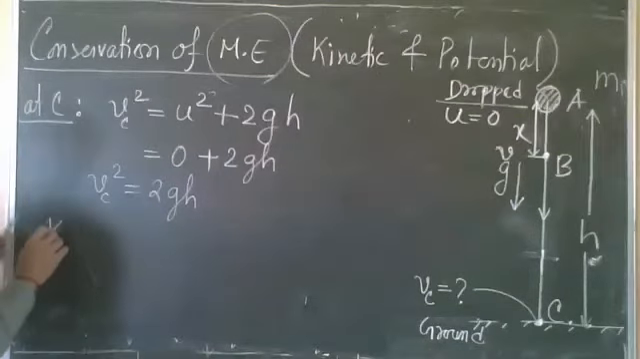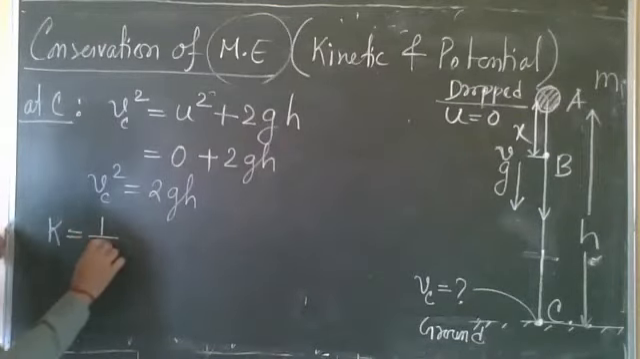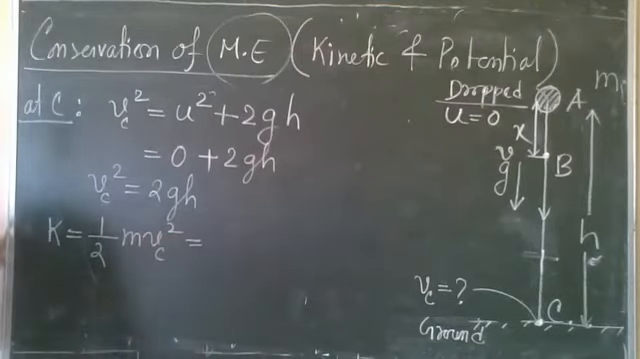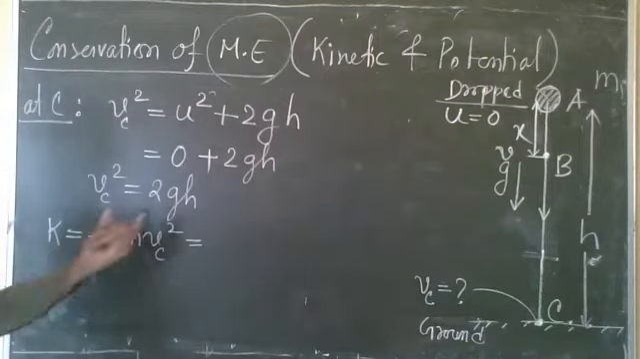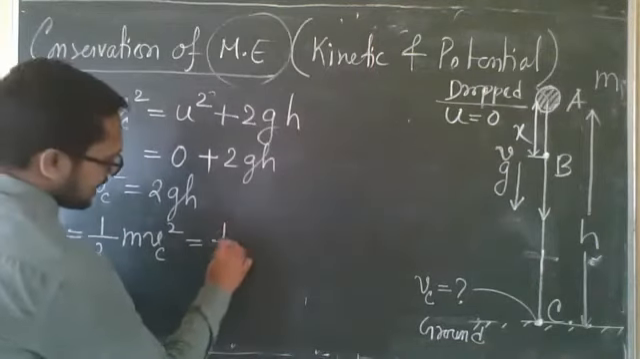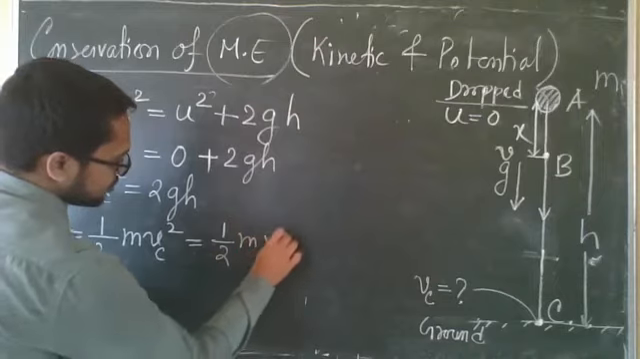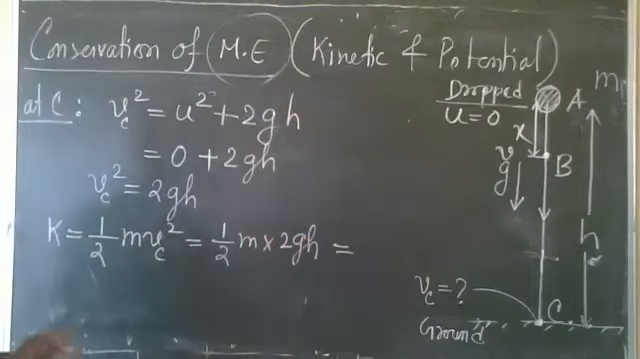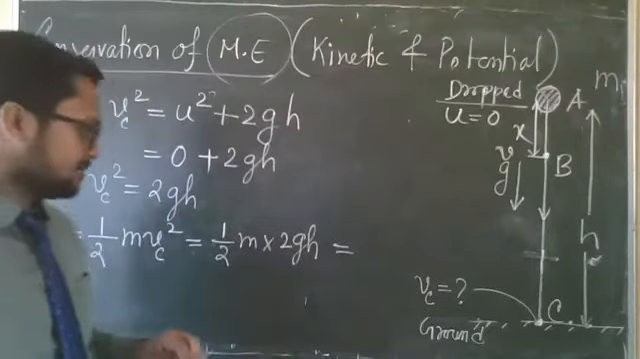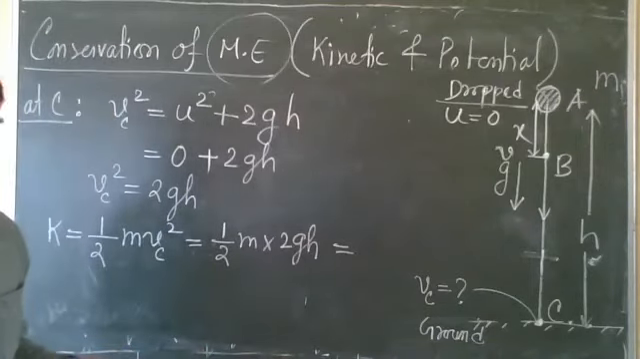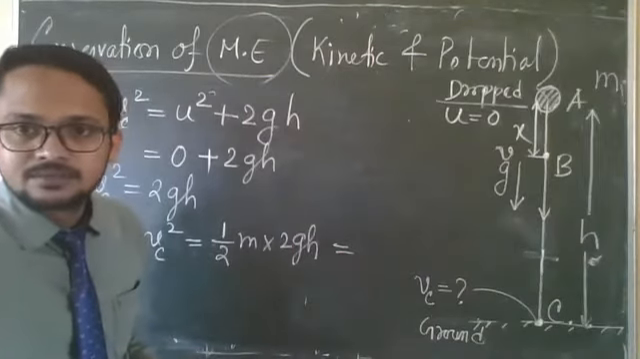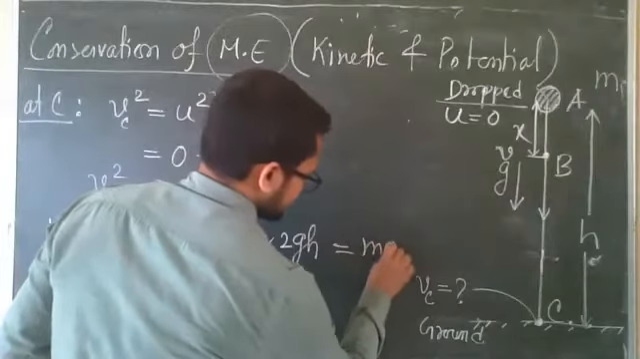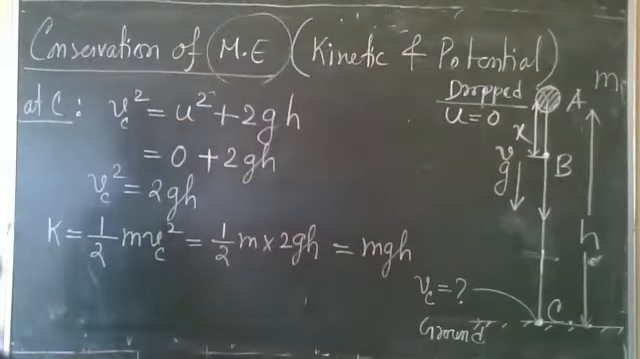Now kinetic energy at C. Kinetic energy at C is half m vc square. Formula of kinetic energy, half mv square. Put this value here, half m into 2gh. So how much will you get? Now who will help me? MGH. Yes, the kinetic energy is MGH.